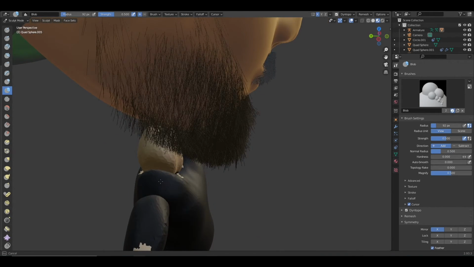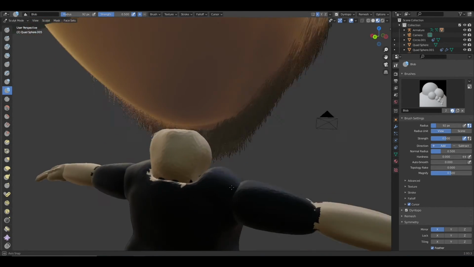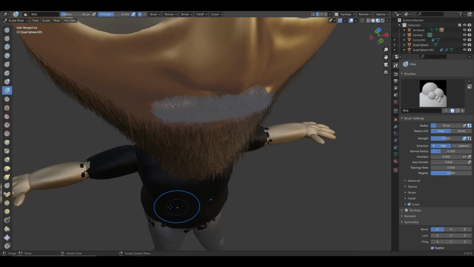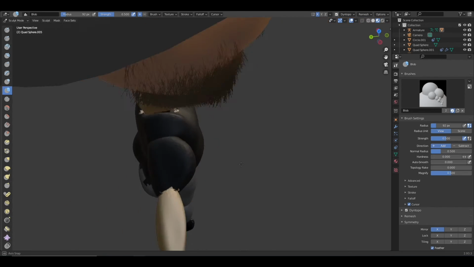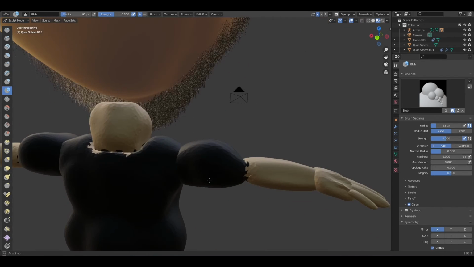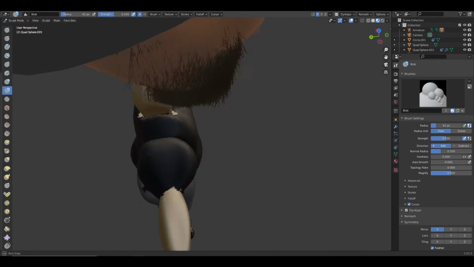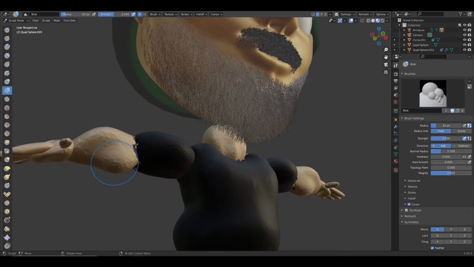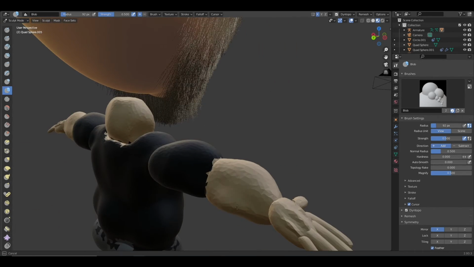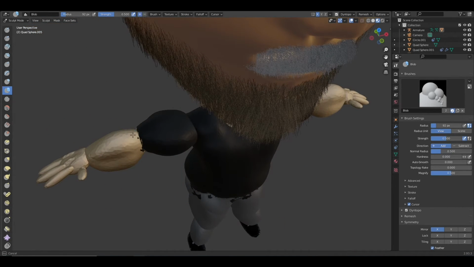Probably gonna have to delete this later and redo everything because I don't know what I'm doing, but I will see how it goes. So also the arms have to be bigger and everything. I don't really know how fat works, but okay. I guess this looks like something. Alright.